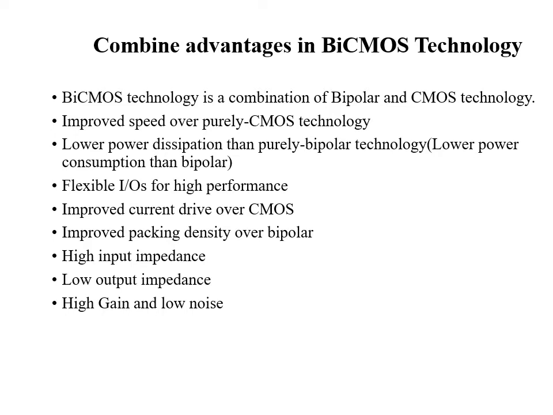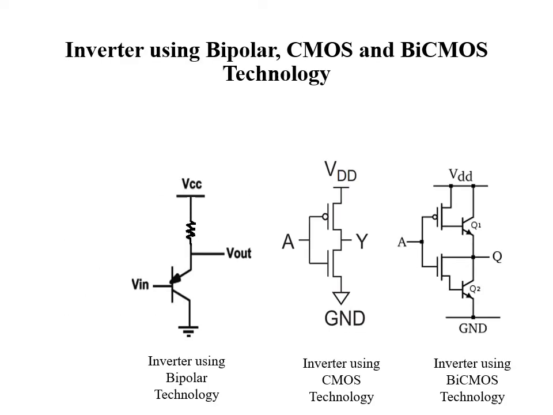It has improved packing density, meaning since we are using CMOS transistors, it has lower area as compared to pure bipolar technology. Also, it has higher input impedance due to the use of CMOS technology, low output impedance again due to CMOS technology, and high gain due to the use of bipolar technology. So in BiCMOS technology, the advantages of both bipolar as well as CMOS technology are combined. In this slide, the inverter is shown using three types of technologies.